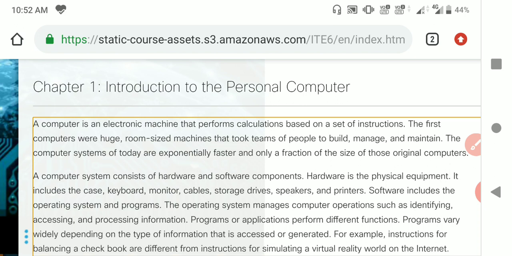Generally, we have two types of software: system software and application software. System software is used for coordinating the hardware devices with the user.